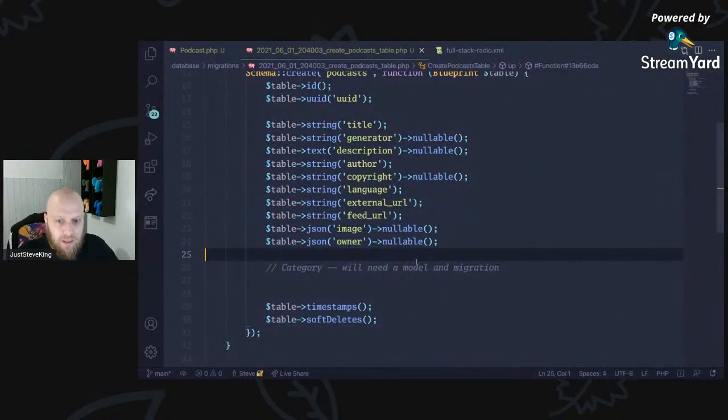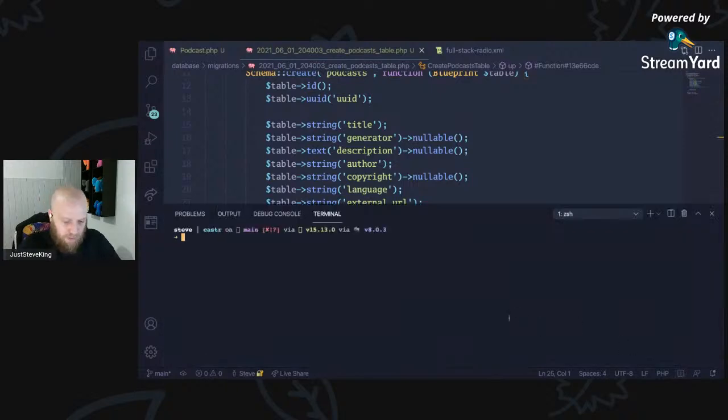So, category. I'm going to quickly create another migration. PHP artisan make migration create categories table, and we're going to create categories.